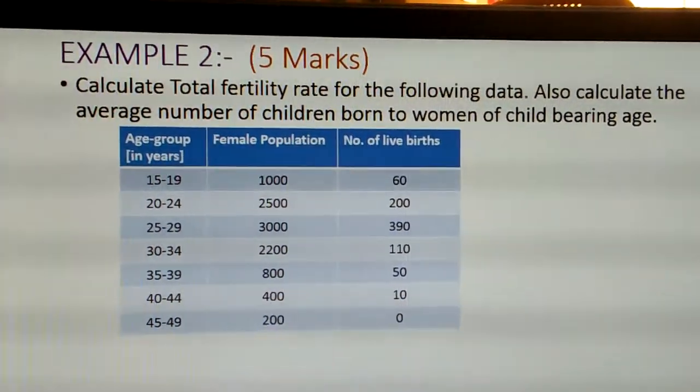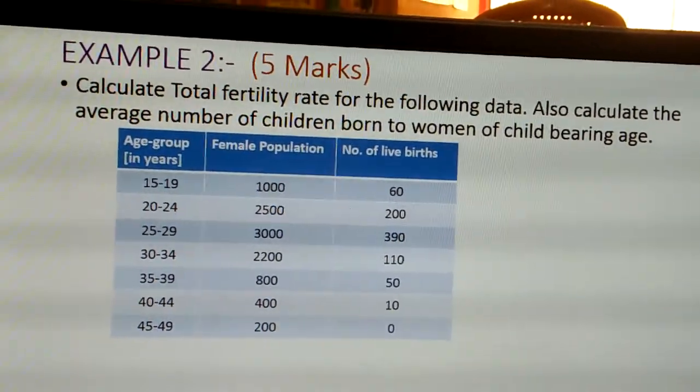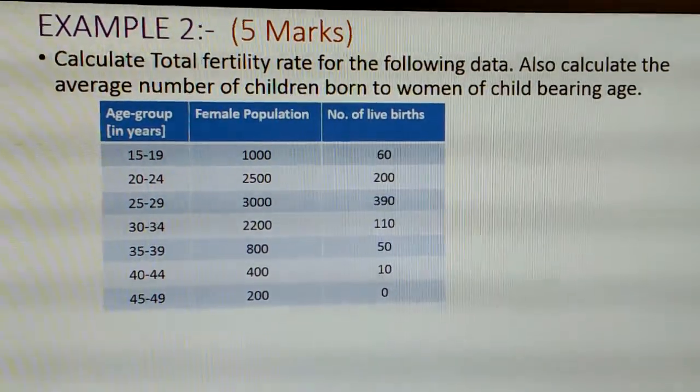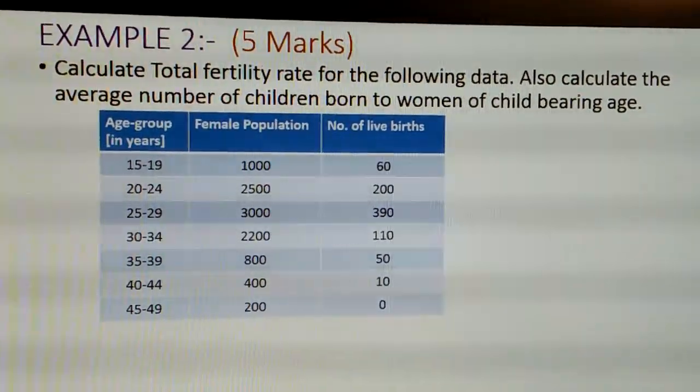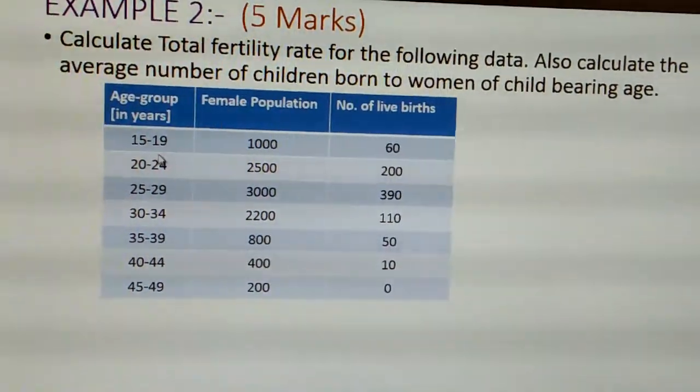Now example 2, it is for the 5 marks. Let us see the data. Calculate total fertility rate for the following data. Also calculate the average number of children born to women of childbearing age. So here they are given the data.